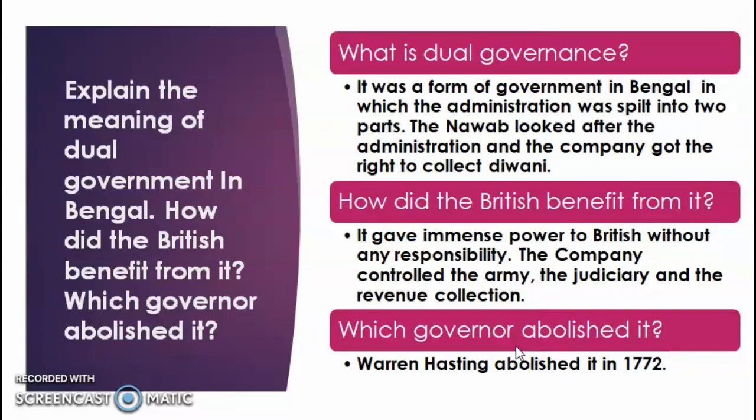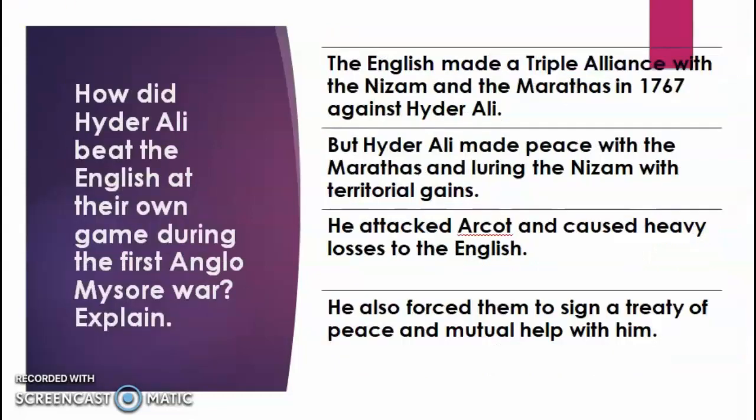Now the third question, which is asking which governor abolished it. So it was abolished in 1772. Why? Warren Hastings. Now, the next question that we have: how did Hyder Ali beat the English at their own game during the first Anglo-Mysore War?